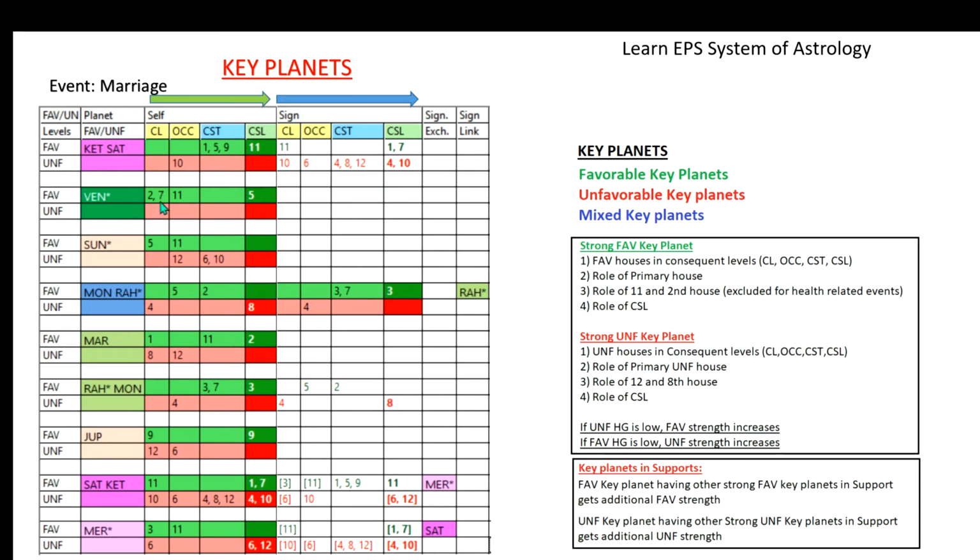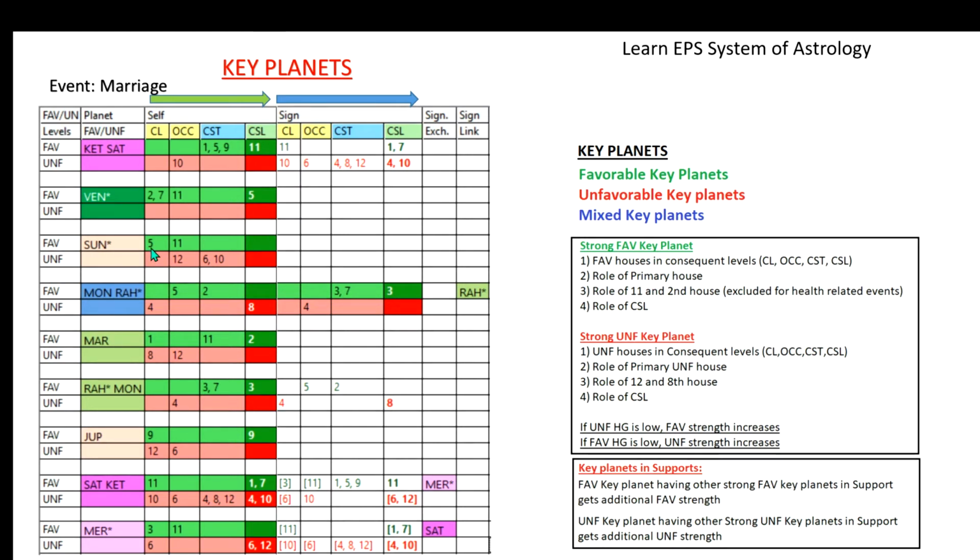Then look at Venus. Venus has no unfavorable house grouping, but favorable house groupings are present. Along with that, the 7th house and 2 and 11 are also present, and the cuspal sublord is also present. So with the absence of unfavorable and the presence of strong favorable house grouping with all conditions, this is a strong key planet.